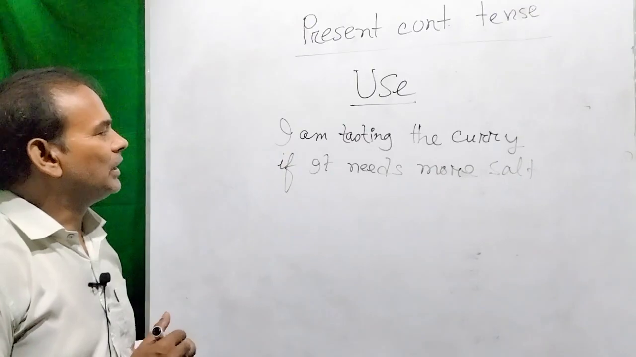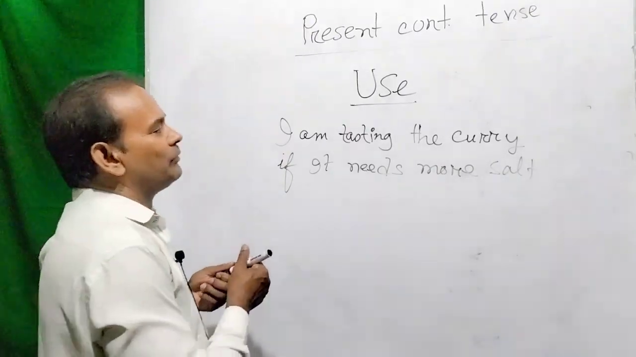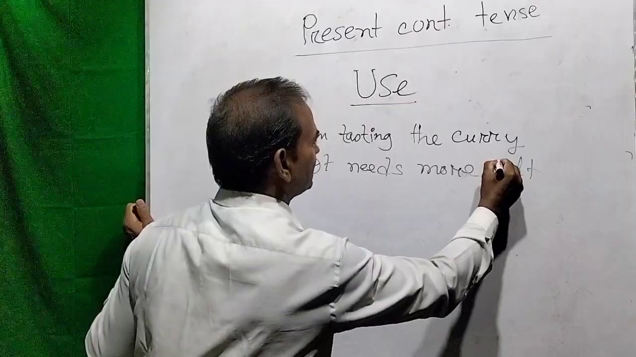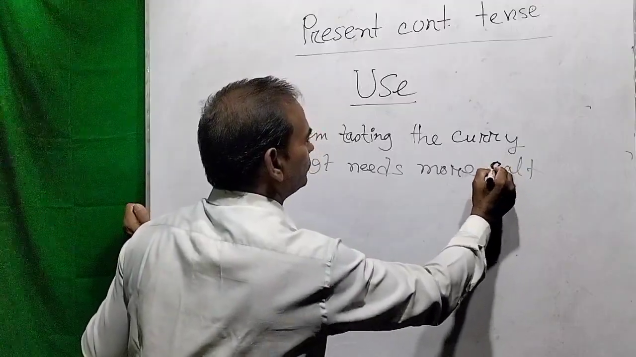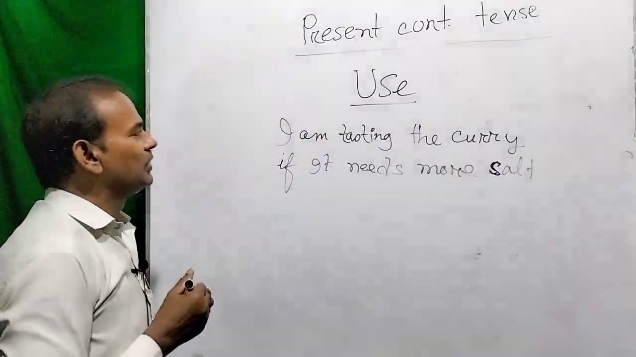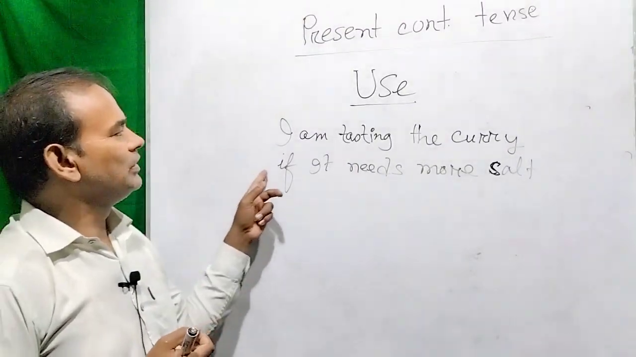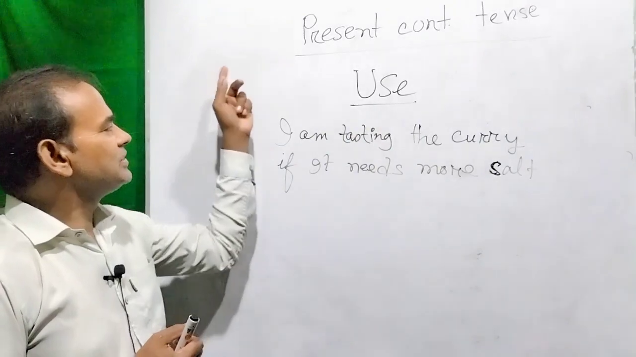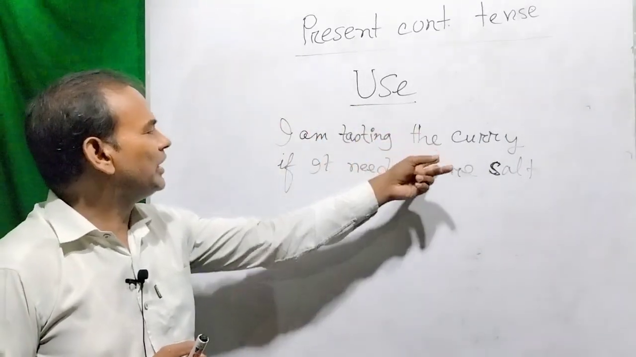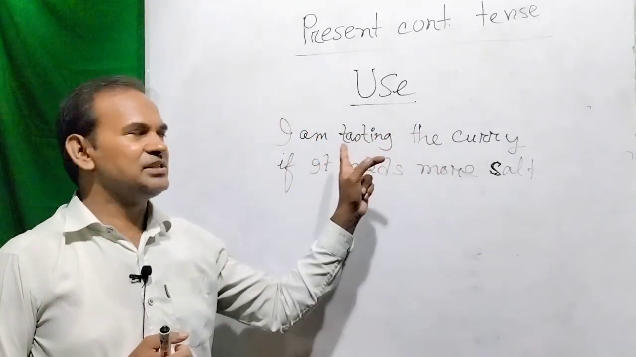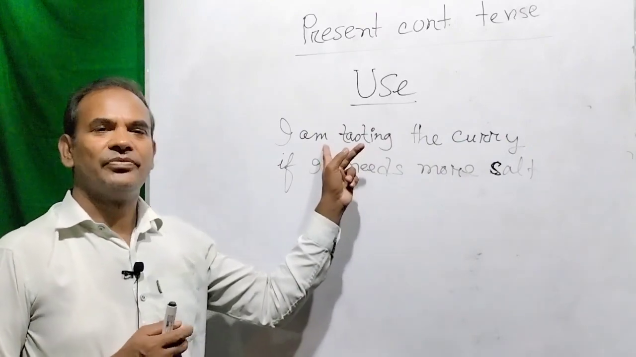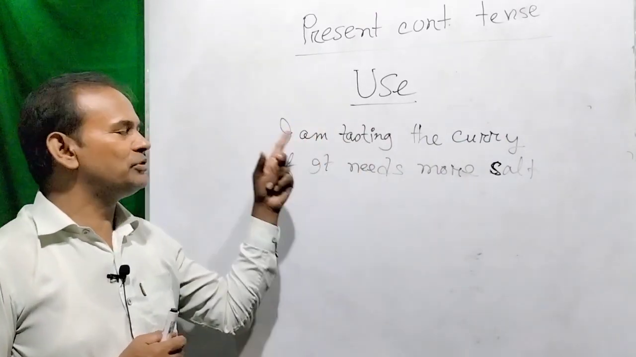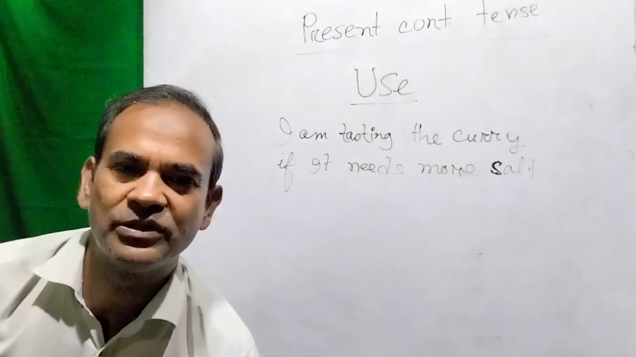So the women, while cooking, can do such things, such type of work. They test the salt of the curry. So at this time being, I am testing the curry if it needs more salt. It is appropriate. In the meaning of testing or to test, we can use present continuous tense.